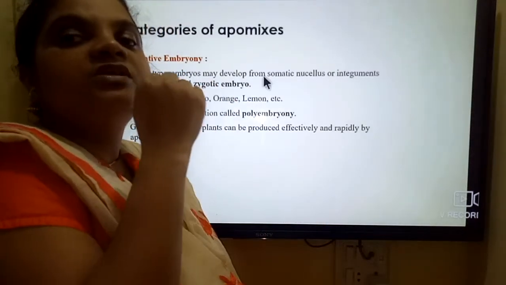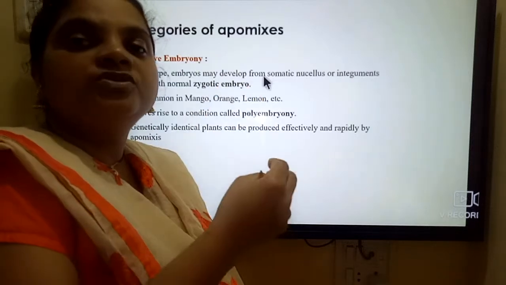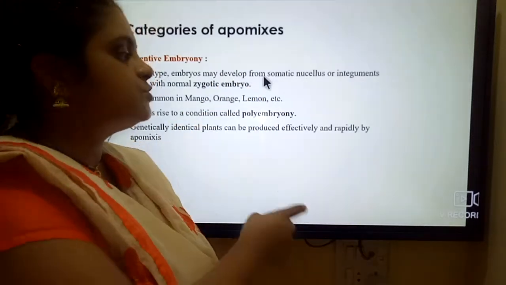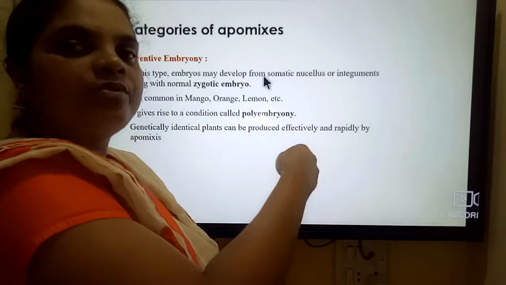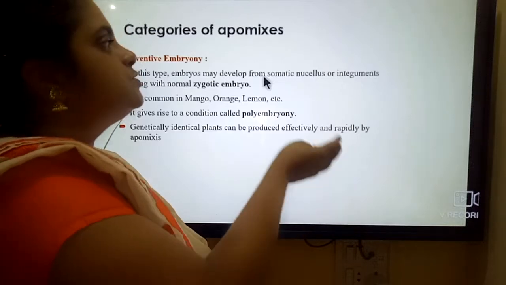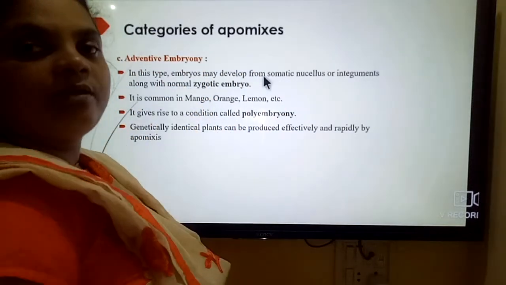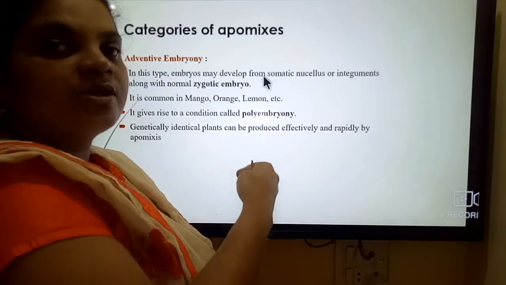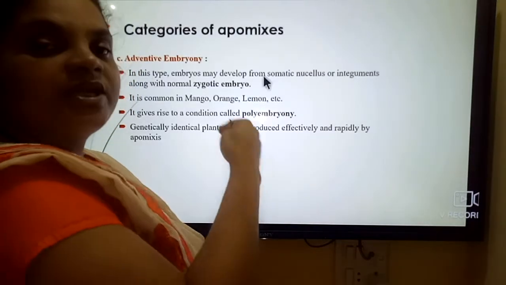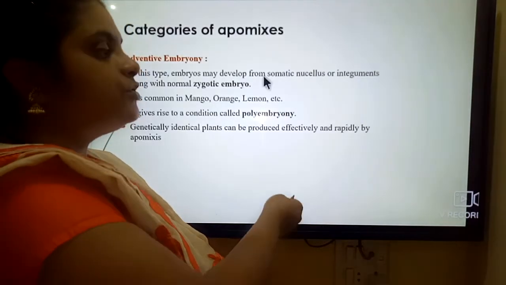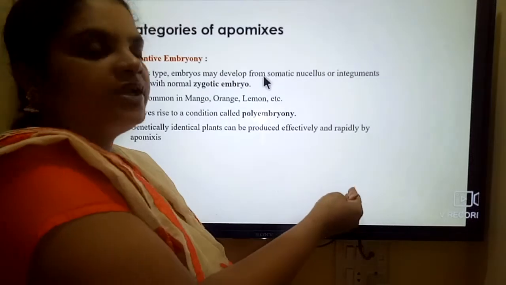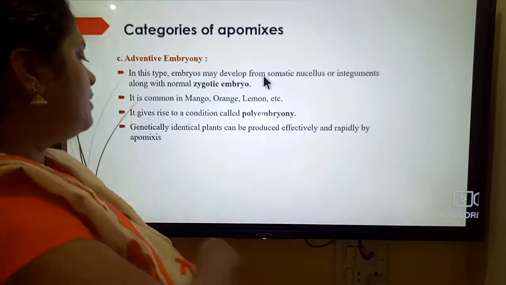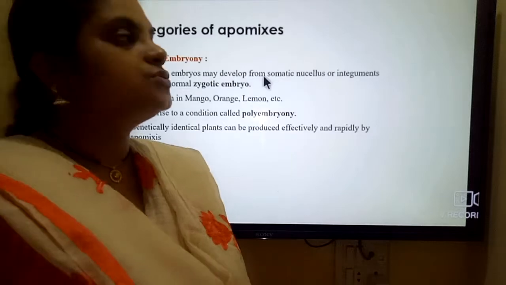So there may be the chances of formation of more than one embryo. That's why it is called a polyembryonic stage, which we can observe in adventive embryony. Genetically, in such cases, genetically identical plants can be produced, which are produced effectively and rapidly by apomixis.